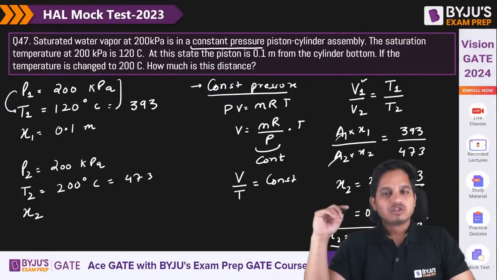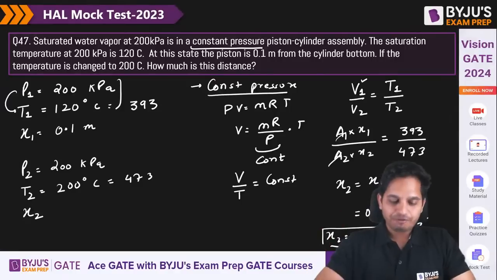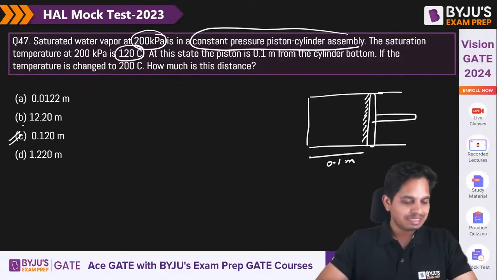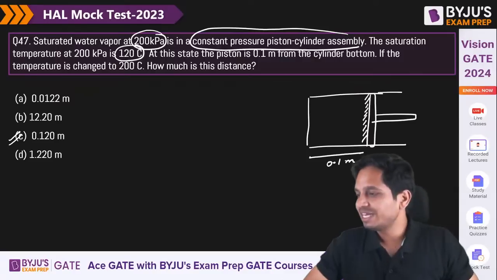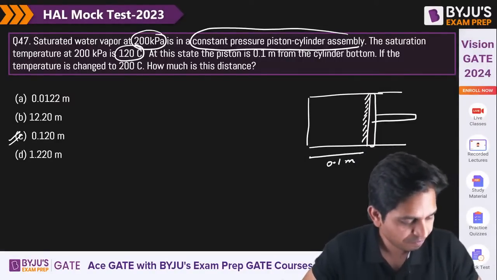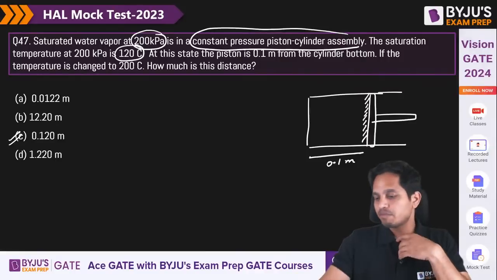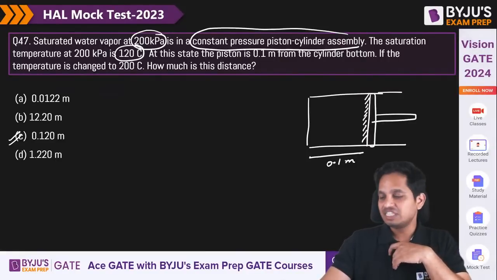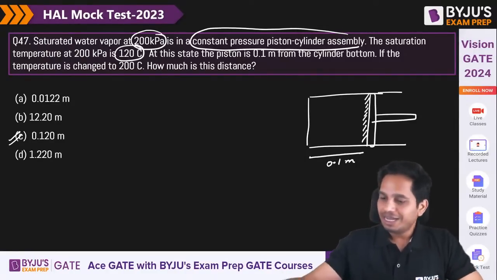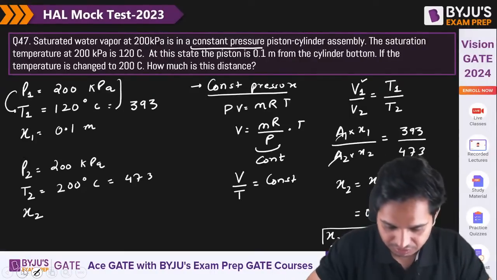Okay, so 12.85 is... Okay, so 0.12 meter is the answer. How did you get 0.85? I think it is 0.120 meters. Okay, got it? Yes, C is the right answer. Chalo, let's move on to the next question.